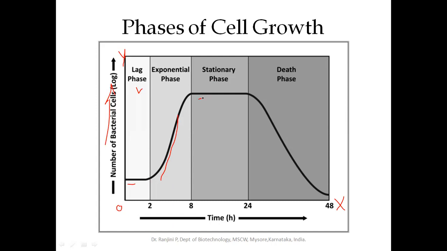Following that, we have the stationary phase, where you have a plateau, or the flat surface of the graph, where the same absorbance is maintained for a time duration. That is called the stationary phase. Following that, the absorbance decreases, and this is called the decline phase or the death phase. Now, we'll learn what factors influence the different phases of the cell growth.